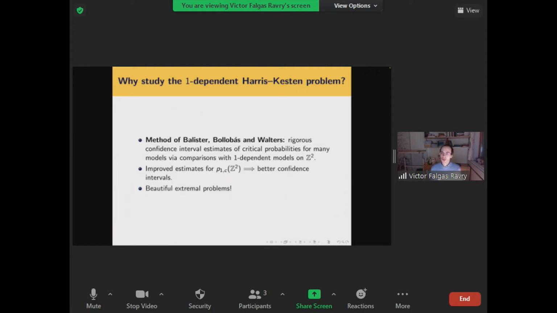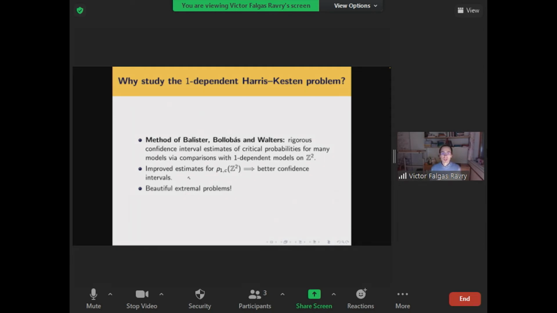Of course, the local dependencies also provide some interesting technical challenges. If you're interested in probability theory, you might care about this one-dependent Harris-Kesten problem because it leads to some interesting questions about things like the Lovász local lemma. And as for myself, one of the reasons I'm interested in this problem is that it's a beautiful extremal question.